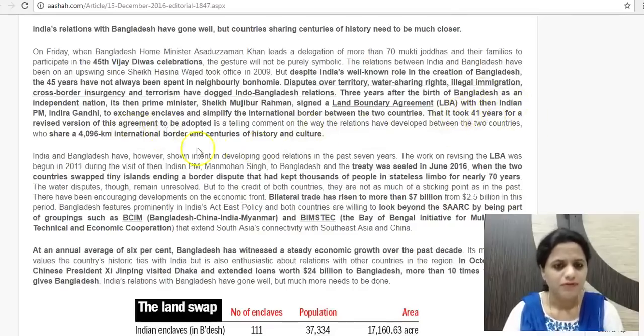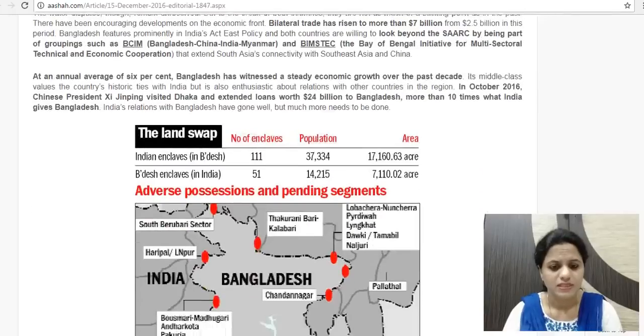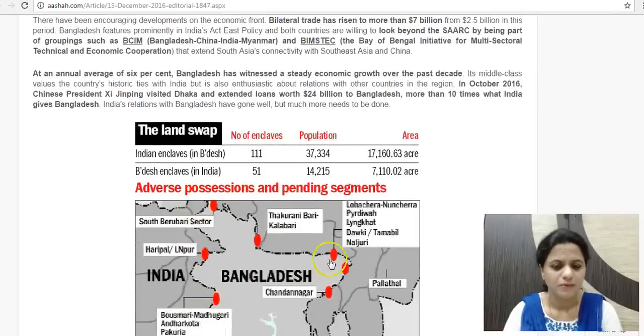So what is being put forth now is that we have a long international border too. It's a 4,096 kilometer international border which India and Bangladesh share. Even the transit facility we have seen, from West Bengal to Northeast, it does not give us transit facility too for transportation of goods and other commodities. So this is also a problem that Bangladesh does not cooperate. So anyway, we discussed this when we discussed the Sittwe port, which we are developing in Myanmar to bypass Bangladesh and have an access route.